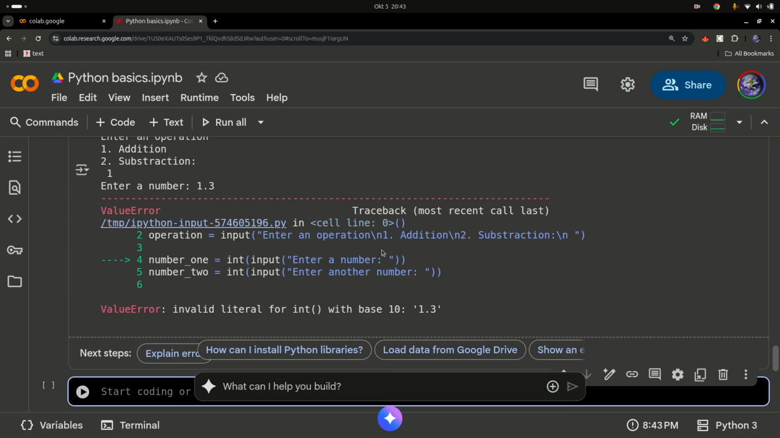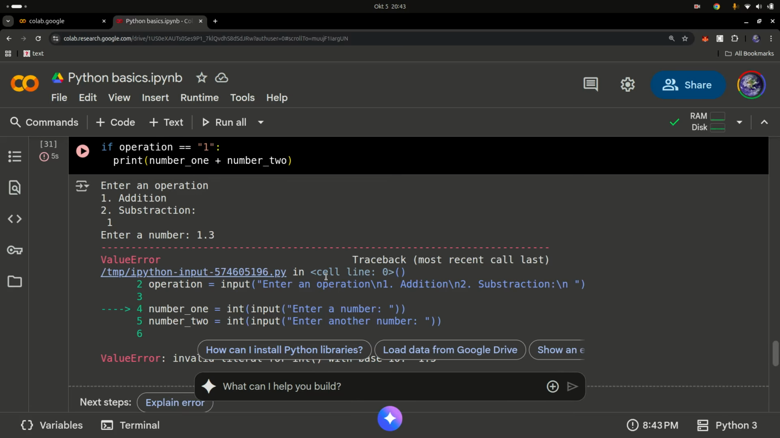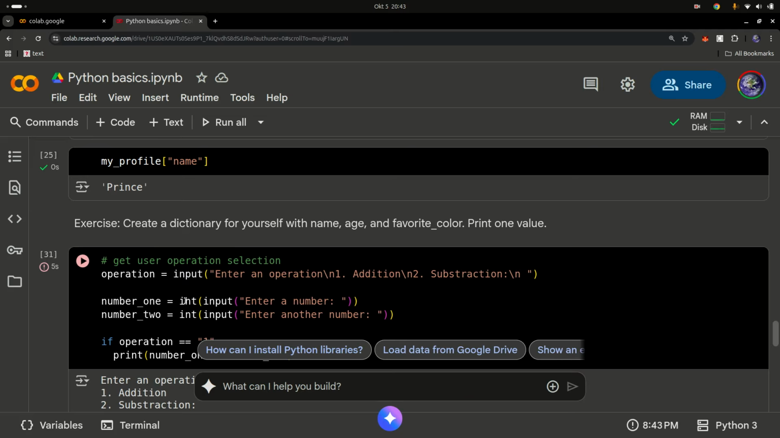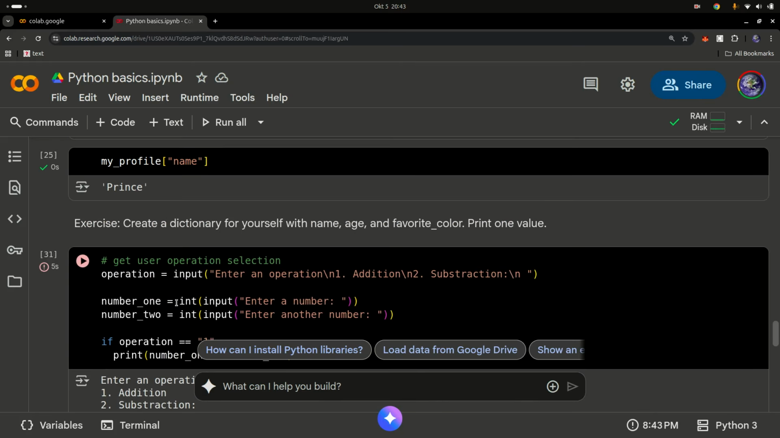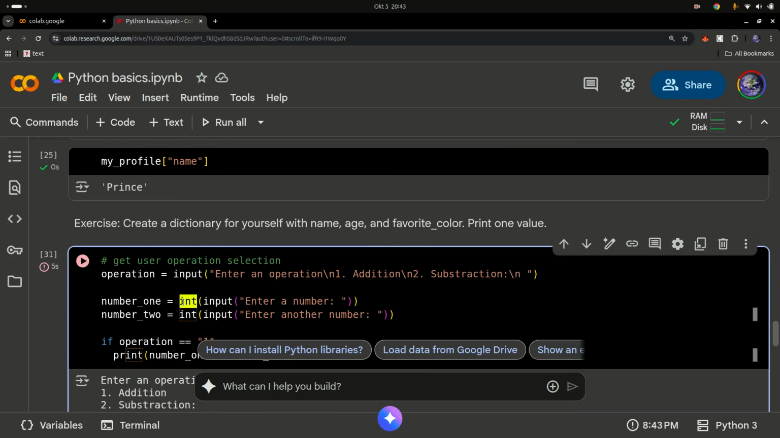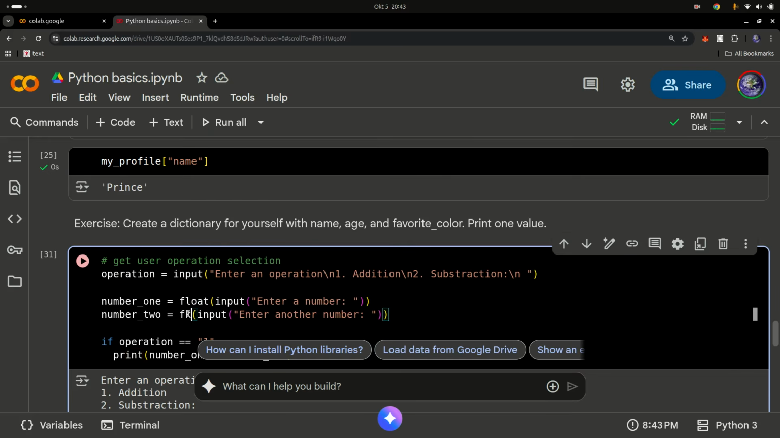The reason it's erroring out is that integers store only whole numbers like 1, 2, 3 and 4. So it's failing to convert this into an integer. That's why it's returning an error. So the best way to do this, if you're doing an operation, is you can use either integers or floats, or decimals, right? So it needs to be float instead of an integer. So float, just like this.